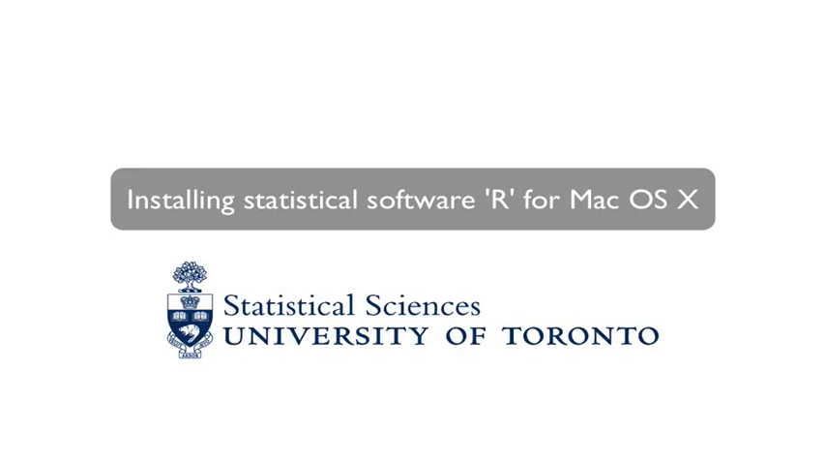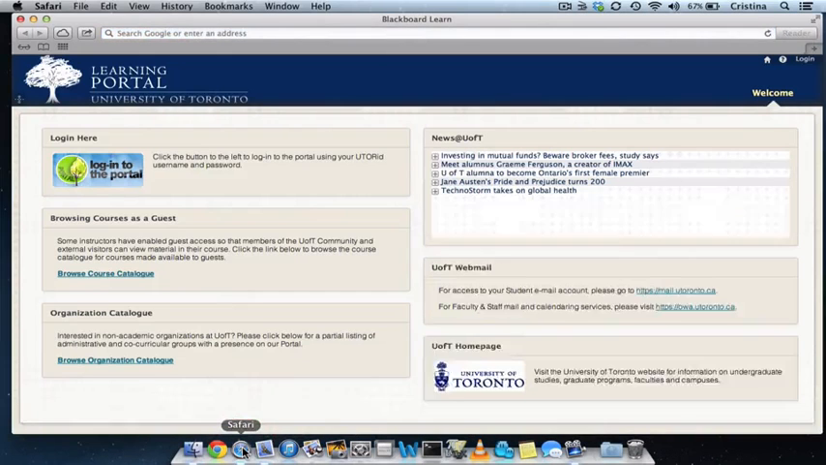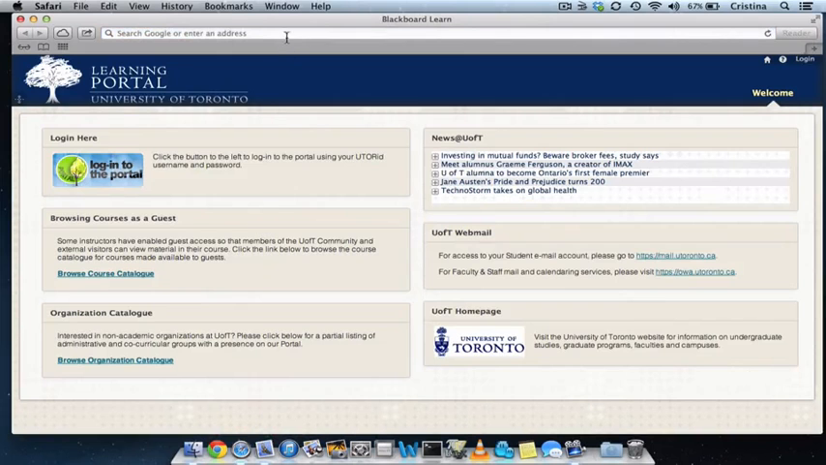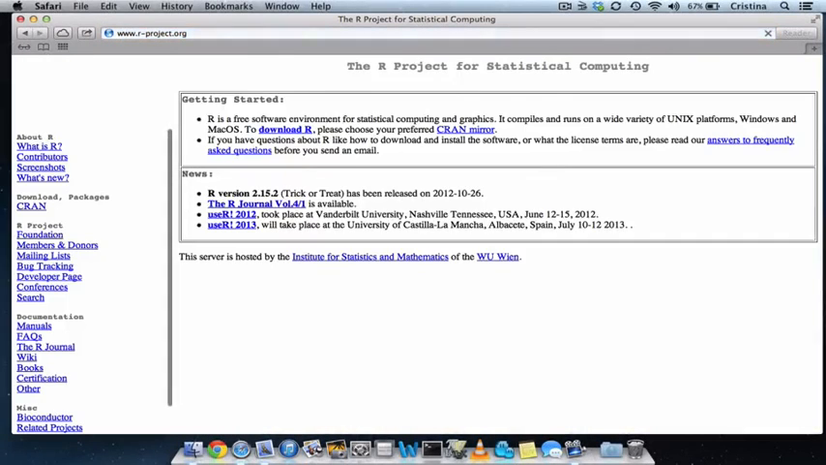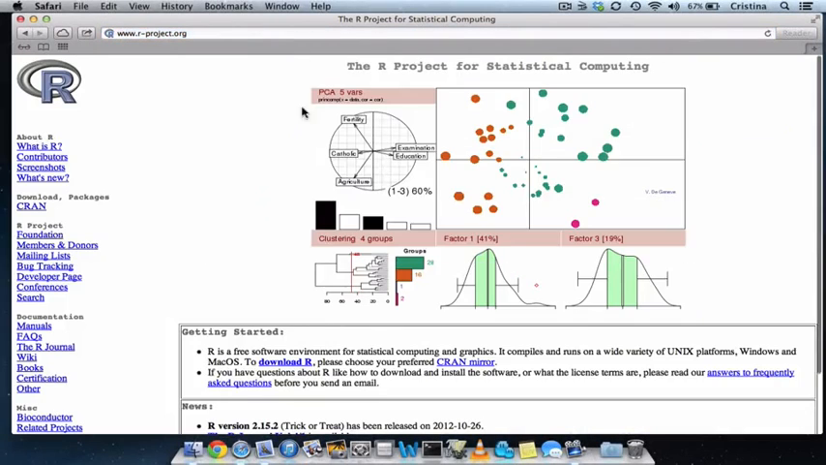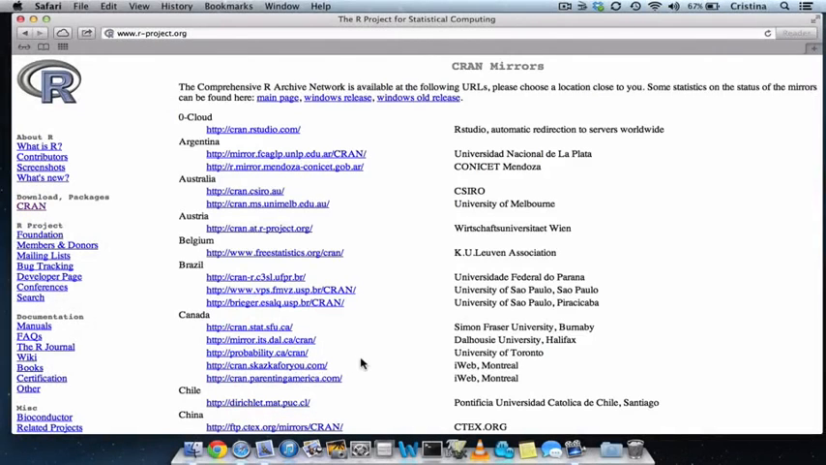Installing statistical software R for Mac OSX. We will begin by opening a web browser like Safari and navigating to r-project.org. This will be the main website for the R project, and we will choose to download R.